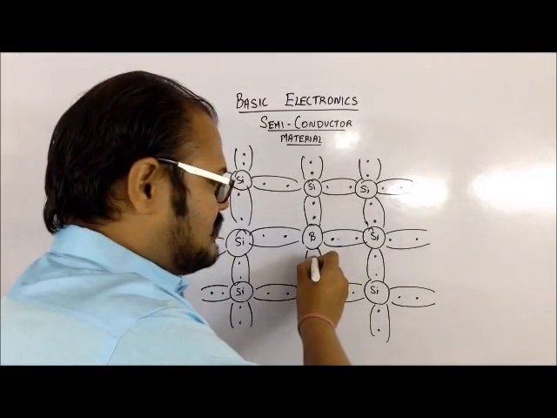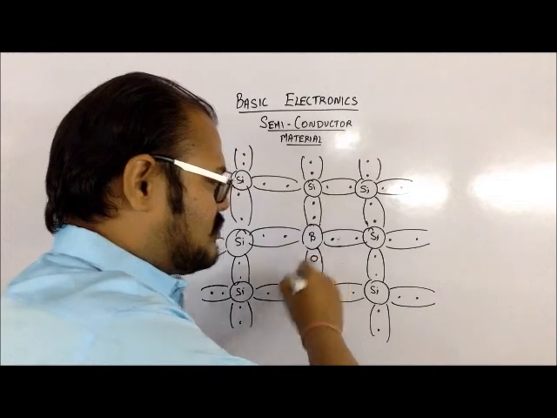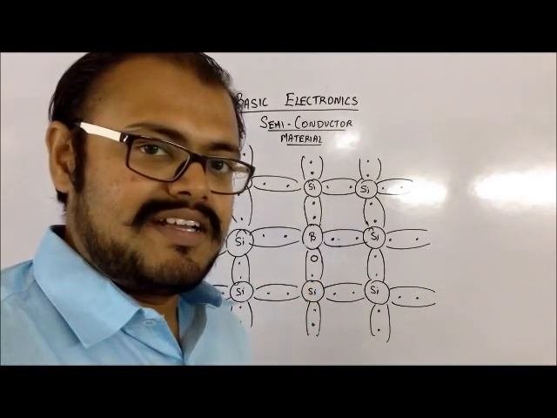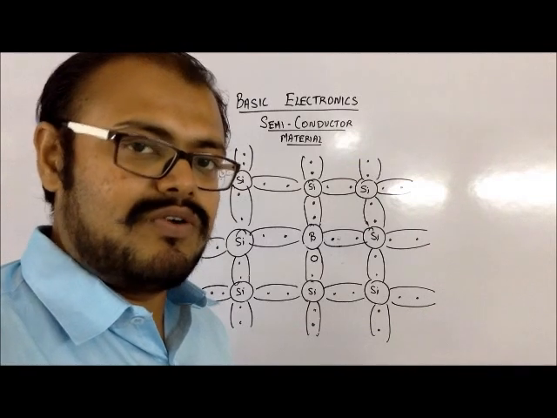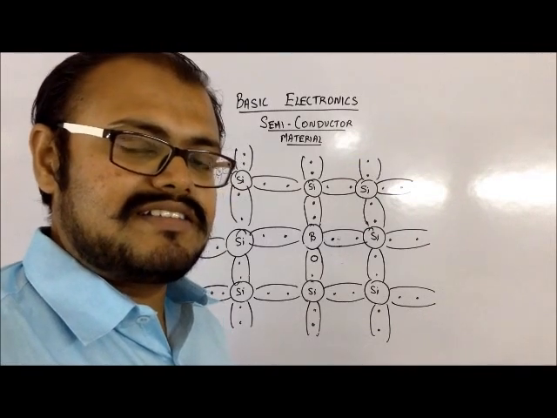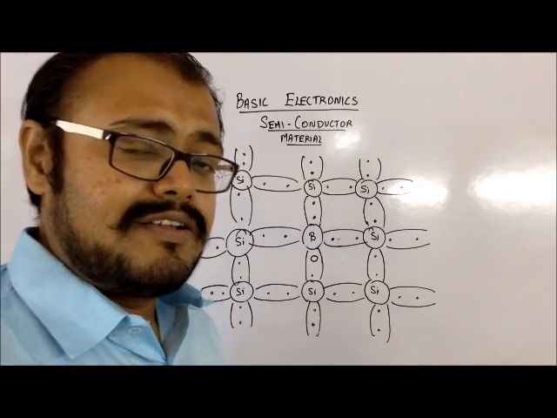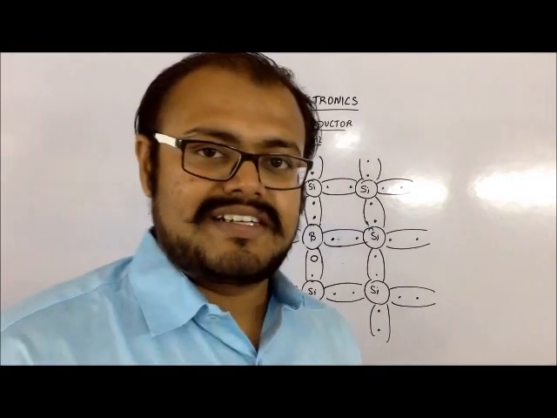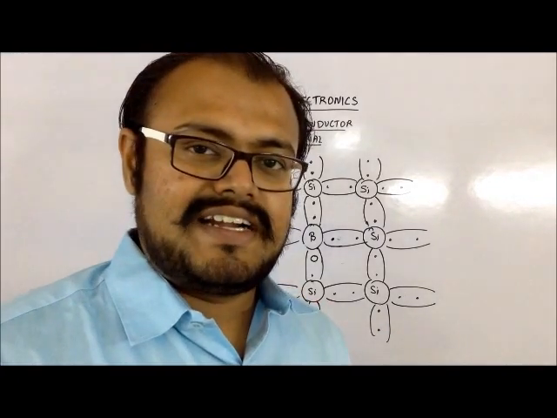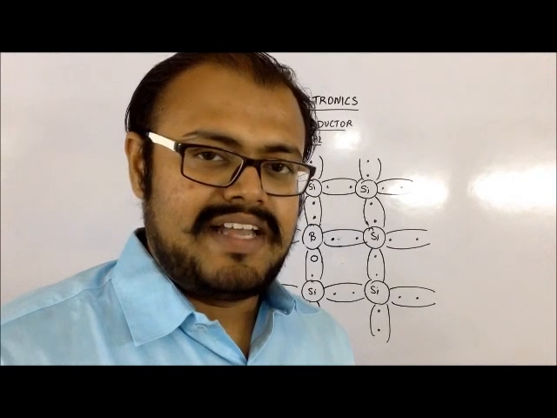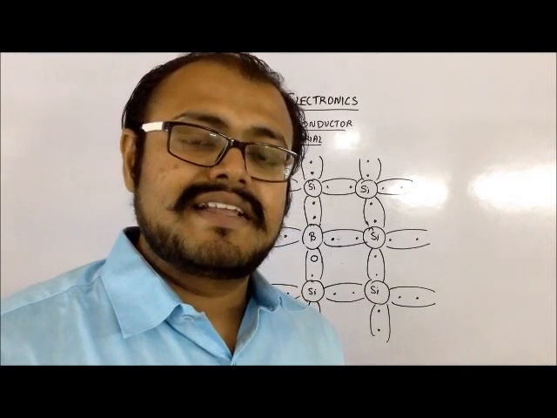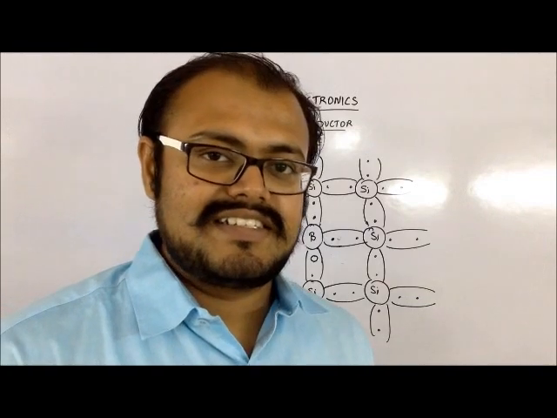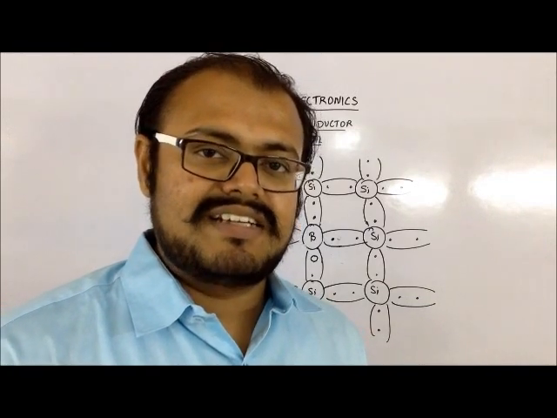But because the electron has been snatched out from this particular bond, a hole is created. So you can see there is a transfer of hole occurring in this case. You have to always remember, in a semiconductor device, electrons are conducted in the conduction band and holes are conducted in the valence band. This is how conduction of electricity is possible in any semiconductor device.